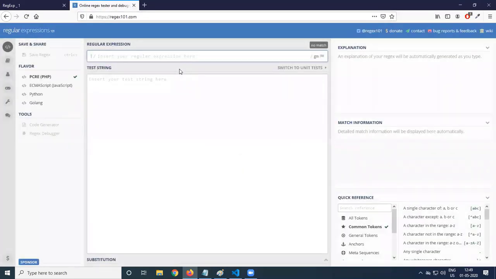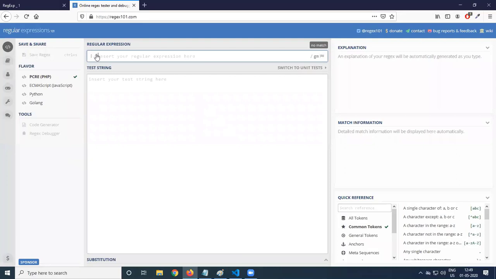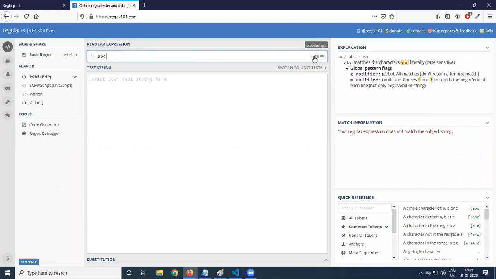Remember, every regular expression pattern you define should start with a slash and end with a slash. The slash is already there as a delimiter. This is the regular expression, and this is the test string. I'll write ABC, ending with the slash. ABC matches the characters ABC literally, case sensitive. The regular expression does not match the subject string until you write the subject string.